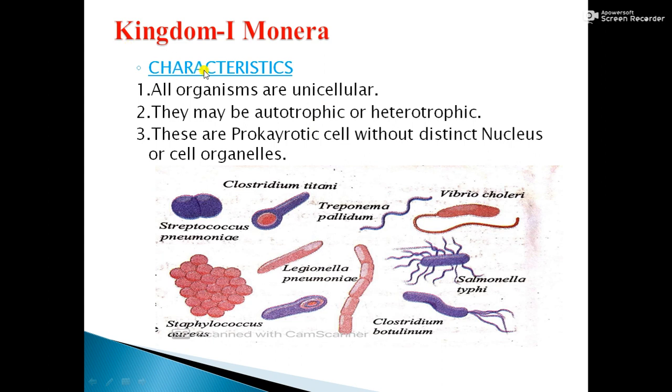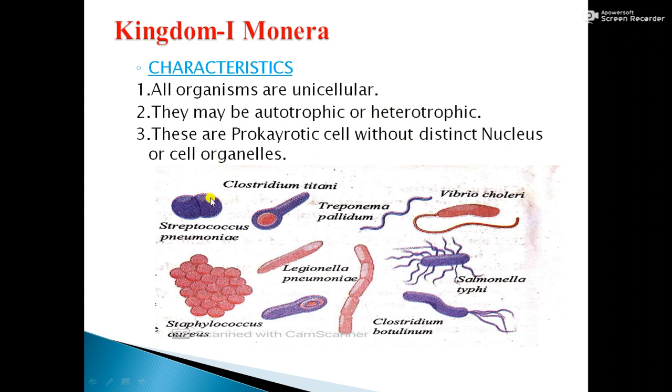Characteristics of this kingdom Monera are: all organisms are unicellular. Their body is made up of only one cell. They may be autotrophic, auto means self, trophs means feeder, or heterotrophic, heteros means different, trophs means feeder. These are prokaryotic cells without distinct nucleus or cell organelles.